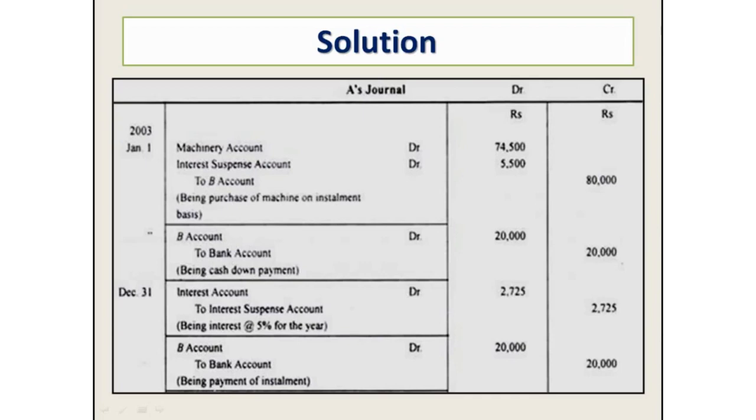Interest account. Interest is 5% for the machinery value. Interest account rupees 2,725, 5% interest, from the suspense account, 2,725 rupees. Payment of installment, 20,000 rupees for each installment. So Mr. B account debit to bank account 20,000 rupees.